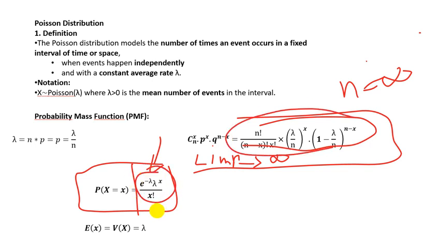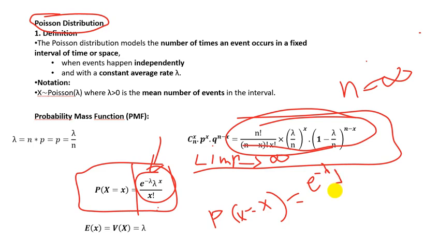So from now on, if you know that we have a Poisson distribution, the PMF, the probability that x takes a specific value, is simply the exponential of minus lambda, which is the average, times lambda to the power x, the number of successes, divided by x factorial.